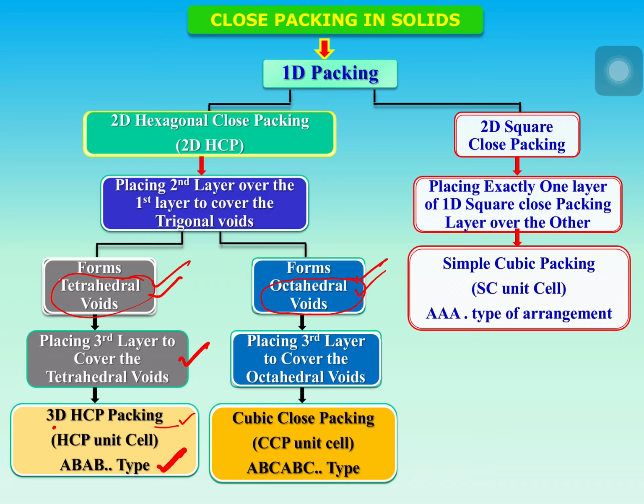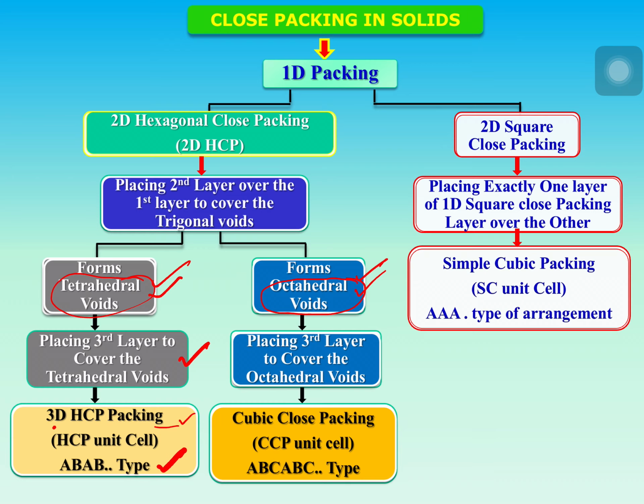Now, if we take the third layer and try to cover octahedral voids, the first and third layers are entirely different. Already first and second are different, first and third are different. Means all three layers are going to be different. So, while covering octahedral voids using the third layer, we are going to get cubic close packing. The unit cell is the CCP unit cell. You also know the CCP unit cell as the FCC unit cell.